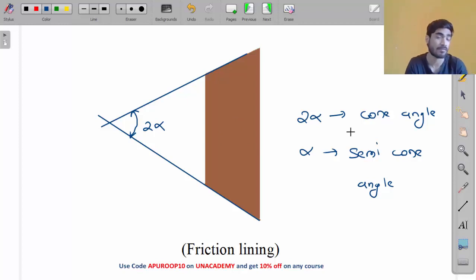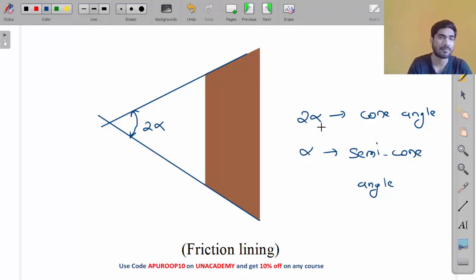This is very important, my friend, because the equation of torque will be in terms of alpha. So in order to calculate torque, we put the value of alpha, but usually students make this mistake that they consider the total cone angle. Total cone angle is 2 alpha, and alpha is known as semi-cone angle, half of it. The value of 2 alpha is usually around 25 degrees. In most of the questions you will see the value of 2 alpha is 25 degrees.